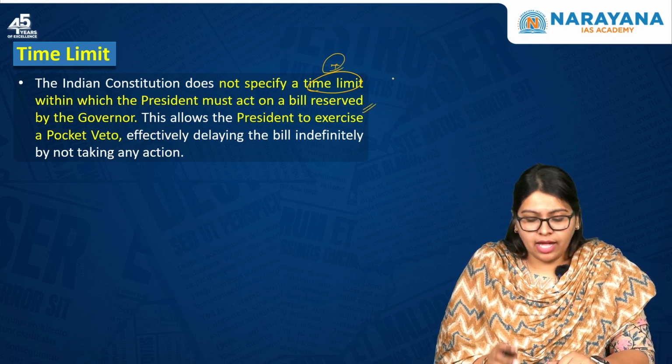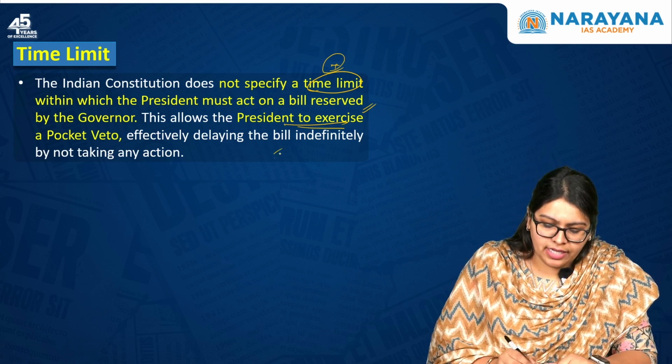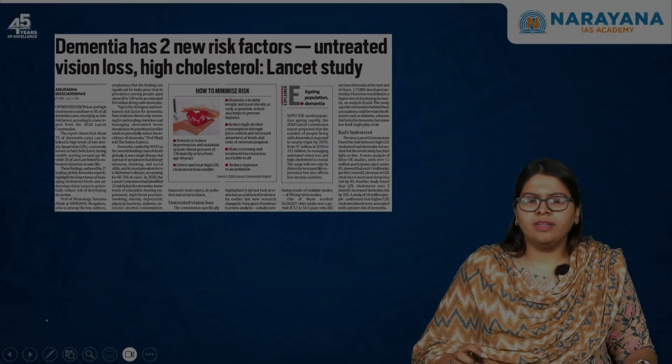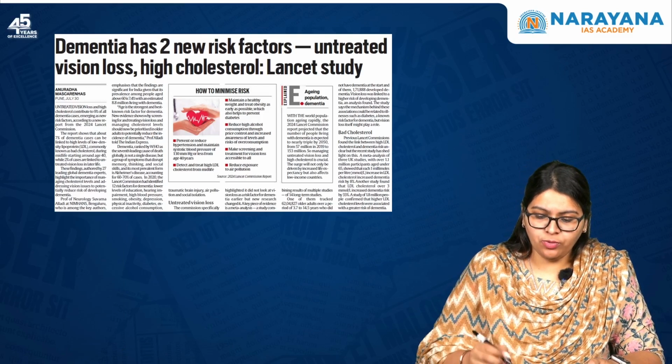And this actually allows the president to exercise a pocket veto, effectively delaying the bill indefinitely by not taking any kind of action. The next article that we'll be discussing is: dementia has two new risk factors.